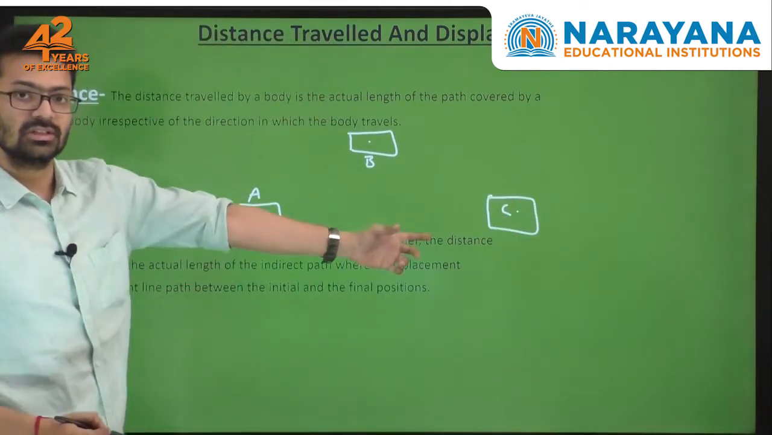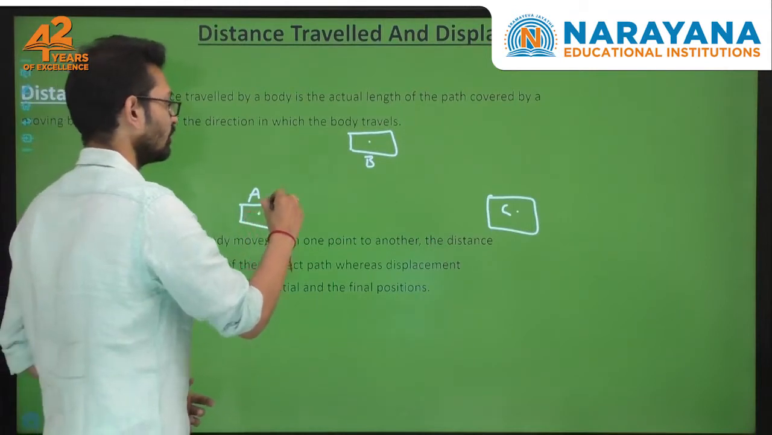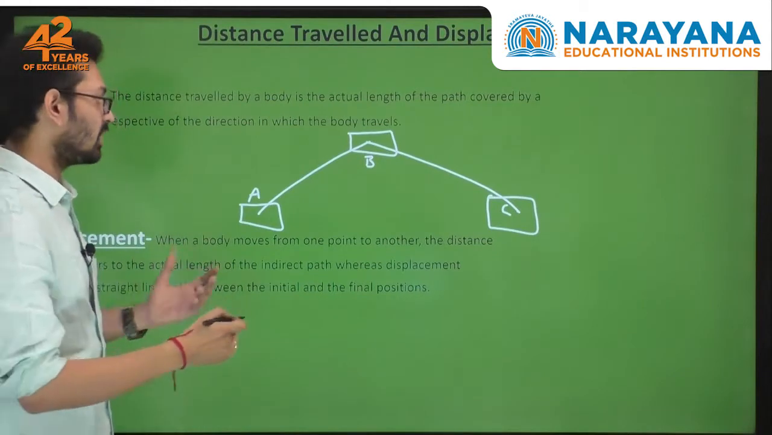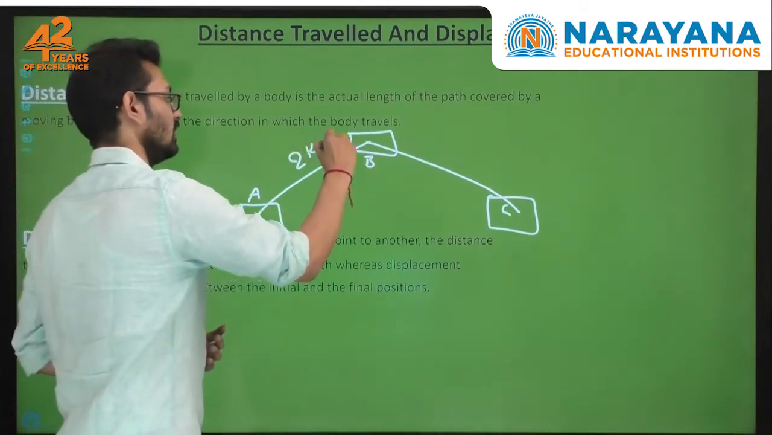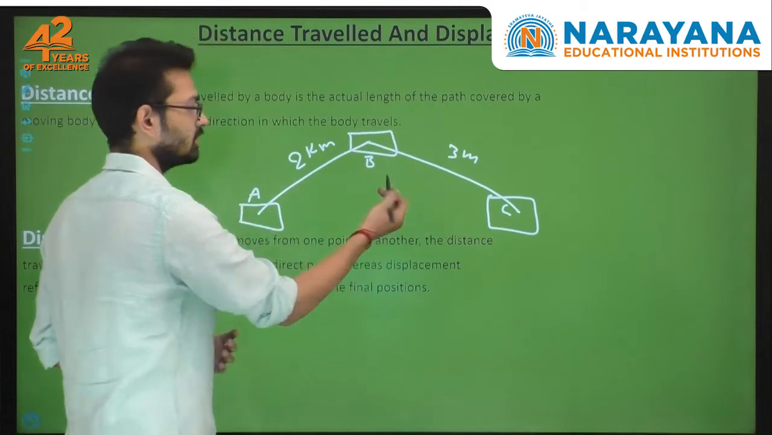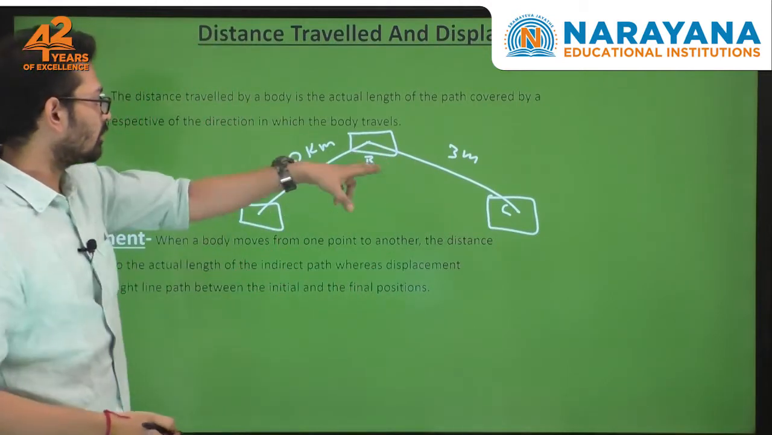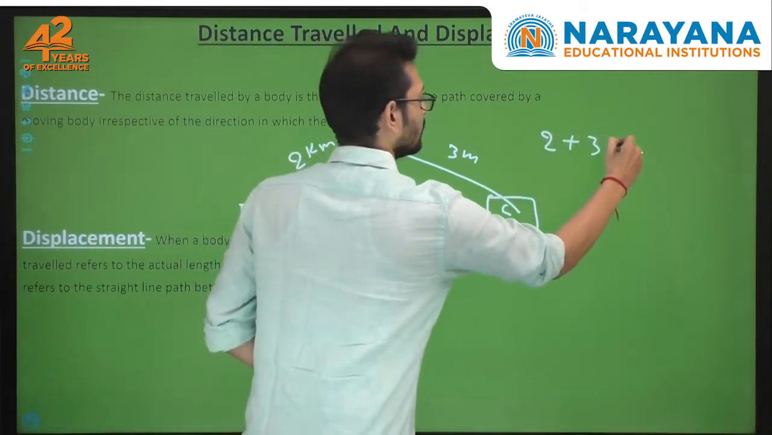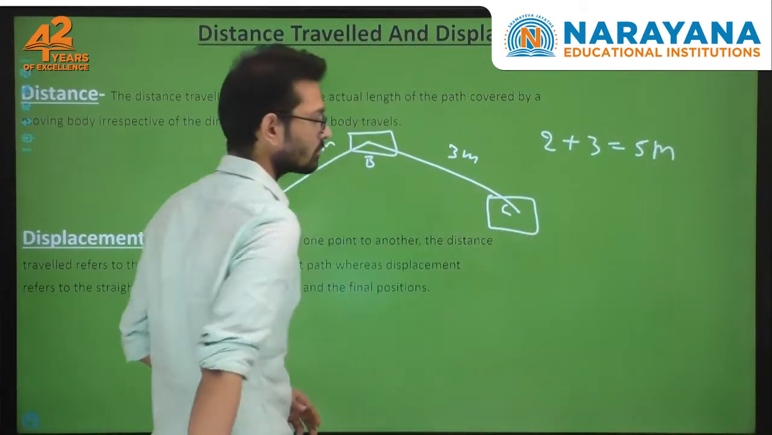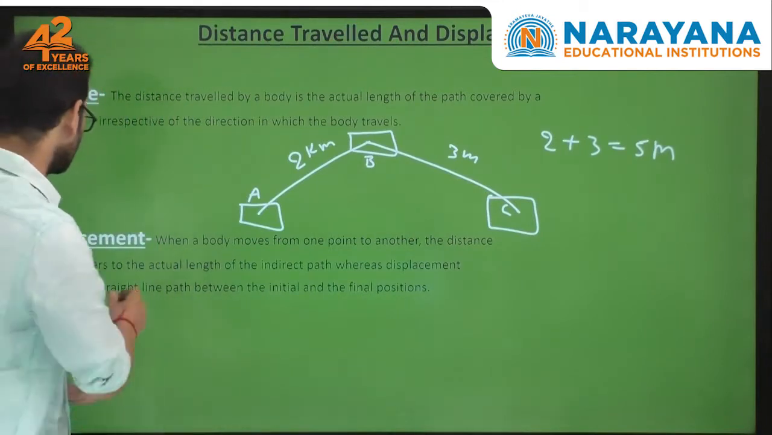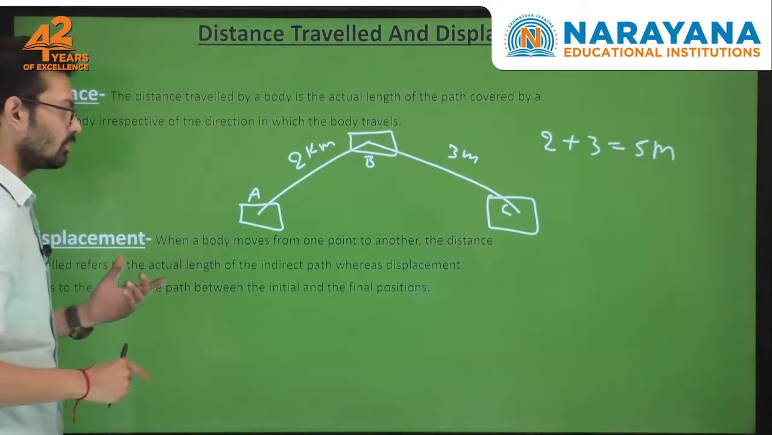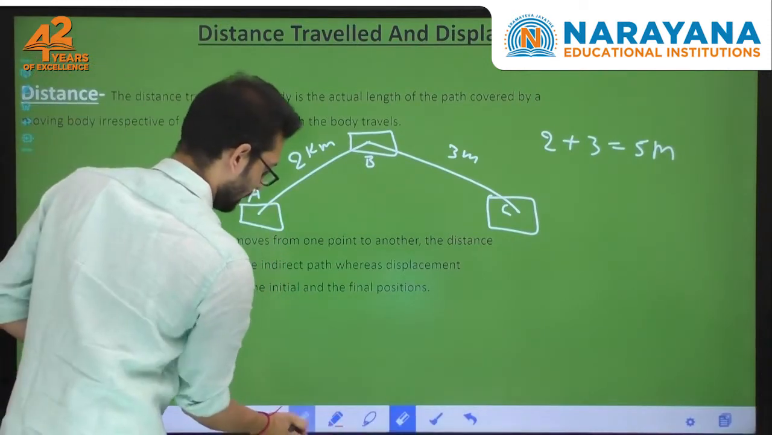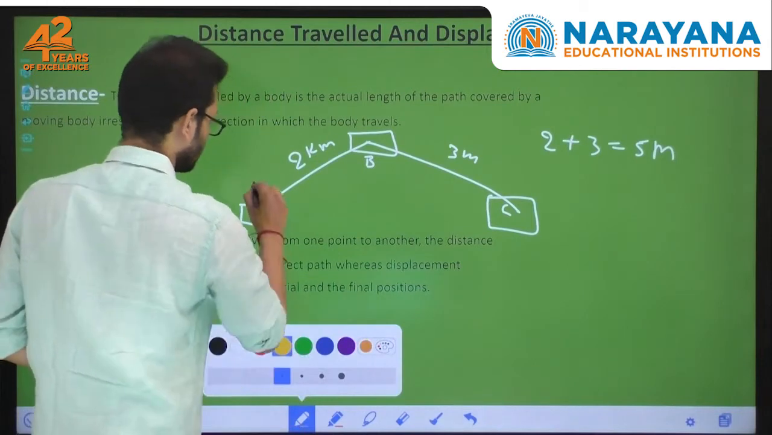Now the positions are changing. It is moving from position A to position C. It has moved along the complete path. Let us take this as 2 kilometers and this as 3 kilometers. Now the total path traveled by this block is 2 plus 3, which is 5 meters. When you come to displacement, this complete path is called distance.